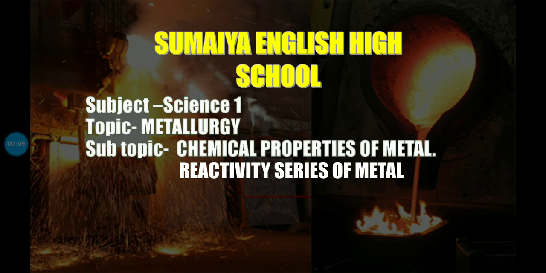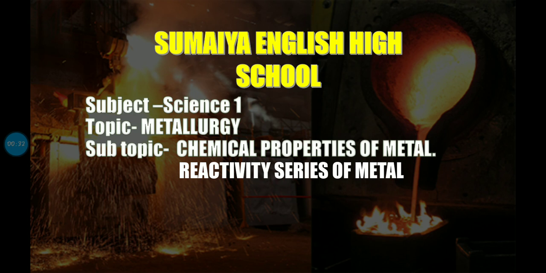Today we are going to start with a new chapter, chapter number 8, Metallurgy. In this chapter we are going to deal with the physical and chemical properties of metals as well as non-metals, what the reactivity series of metals is, how ionic compounds are formed, what their characteristics are, and what metallurgy is, along with various concepts related to metallurgy.